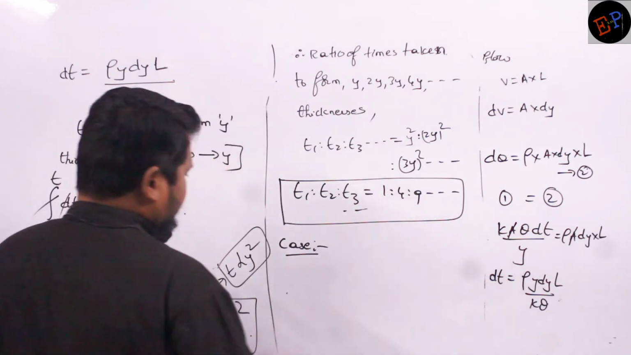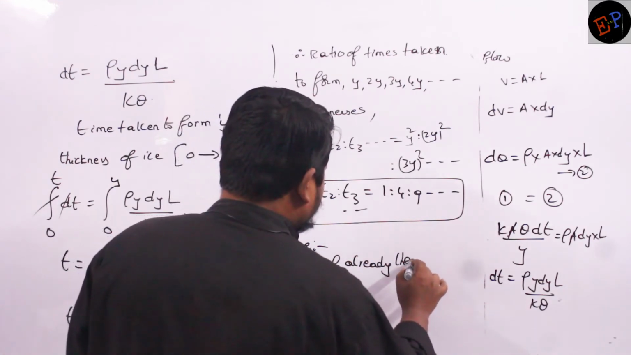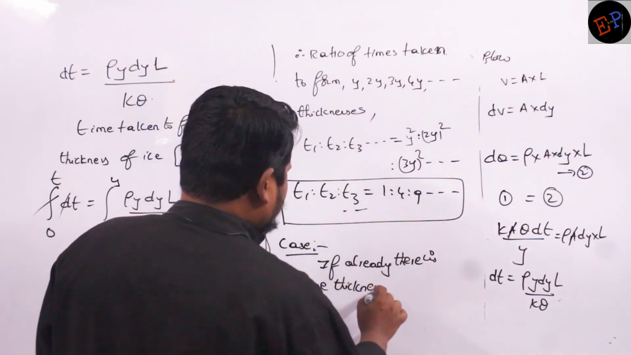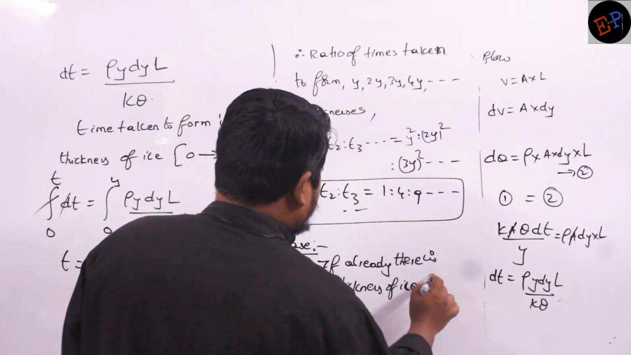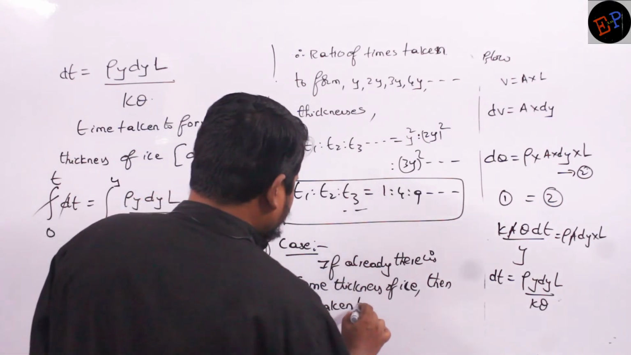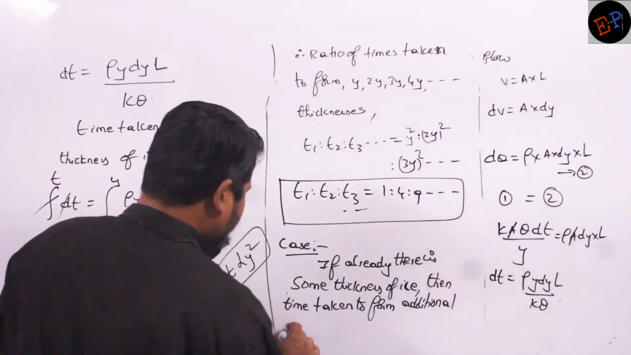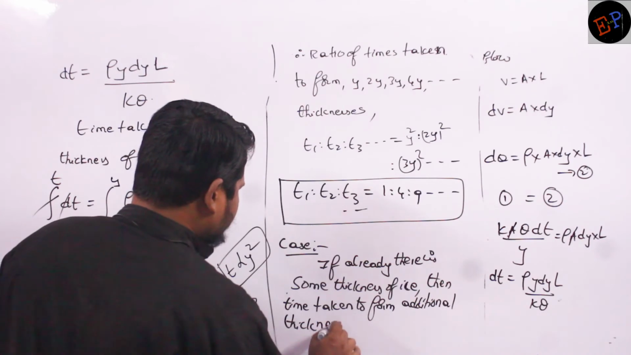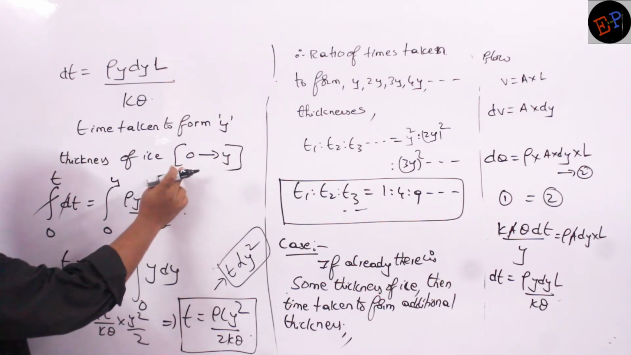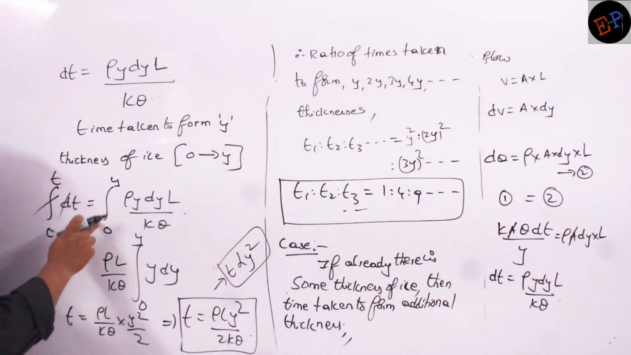So now I will write one more case. Case is that, if already there is some thickness of ice, then time taken to form additional thickness. Okay. So here what is the condition I have taken? Time taken to form y thickness from 0 thickness. So limits of integration I have taken 0 to y. Initial thickness is 0, final thickness is y.